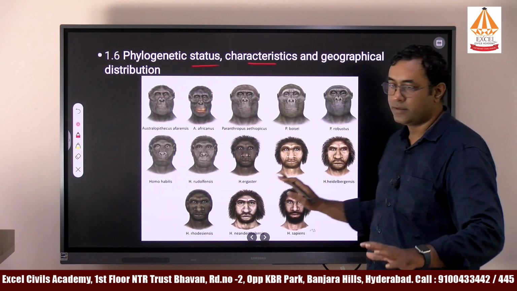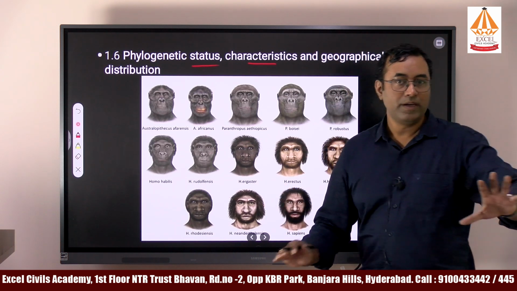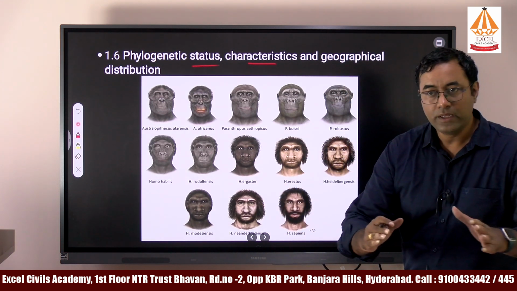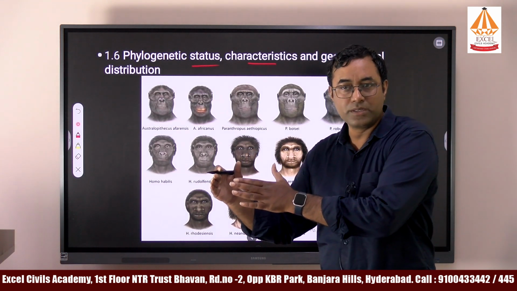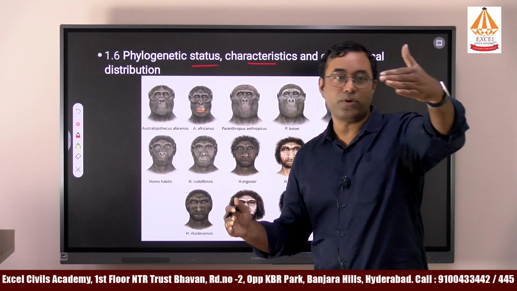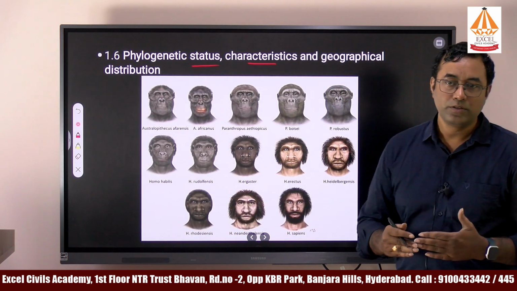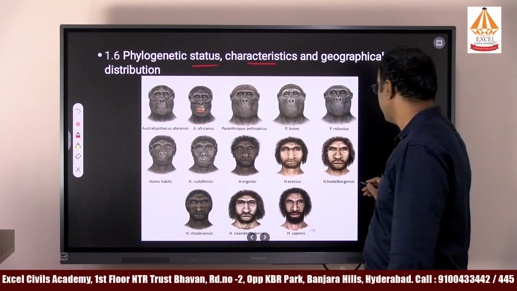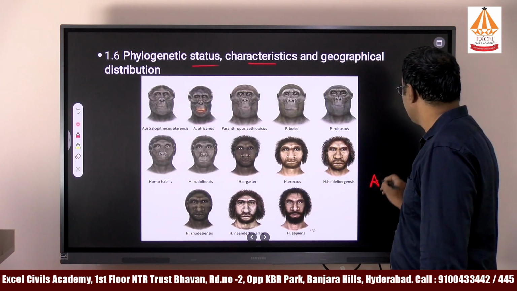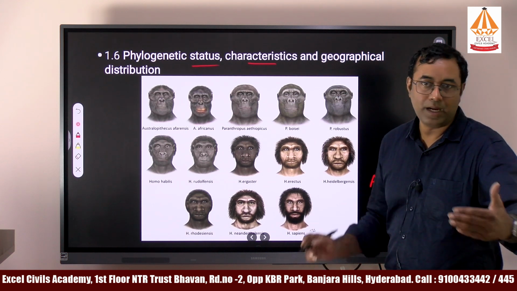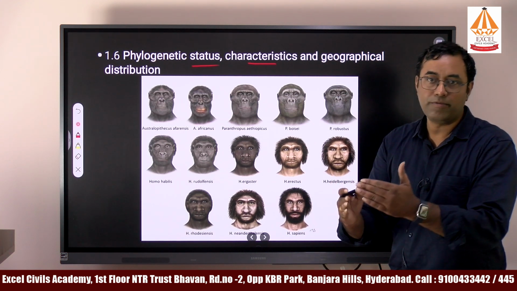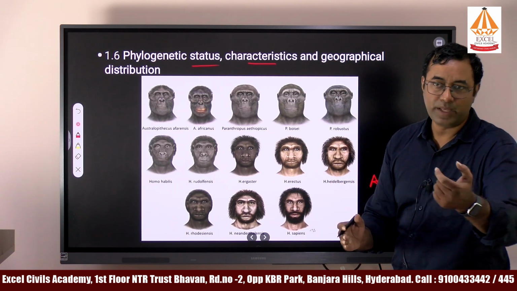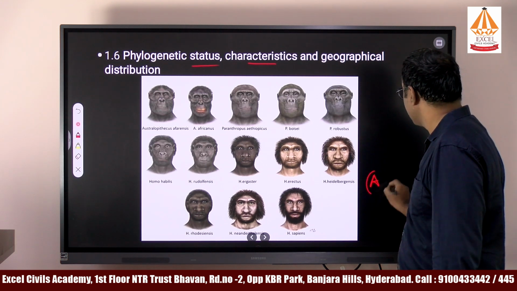Next is the phylogenetic position, characteristics and geographical distribution of prehistoric man. In different areas we have different types of apes, which slowly formed into humans. What evolutionary process was followed? The most acceptable theory among most anthropologists is that there is a near ape, and some features of humans are present in some of the apes. We call them Australopithecus.